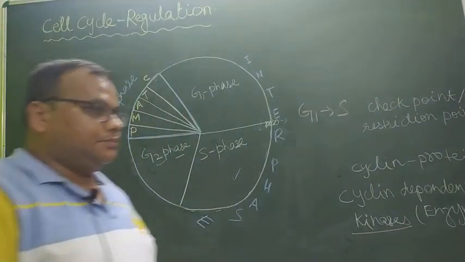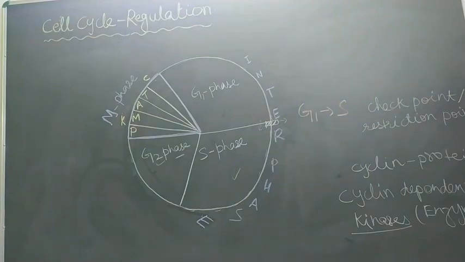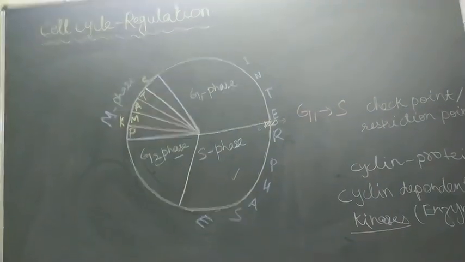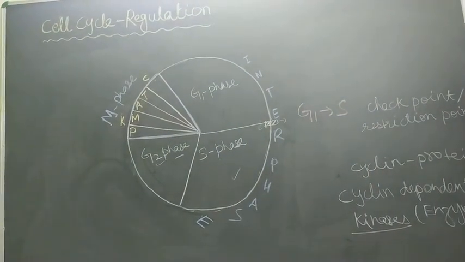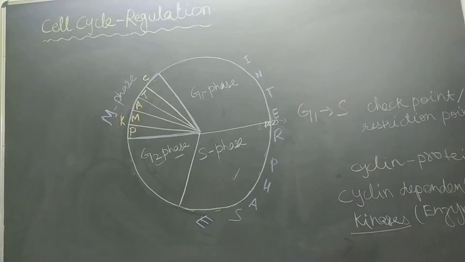At this point there is activation of cyclins by the help of cyclin dependent kinase.